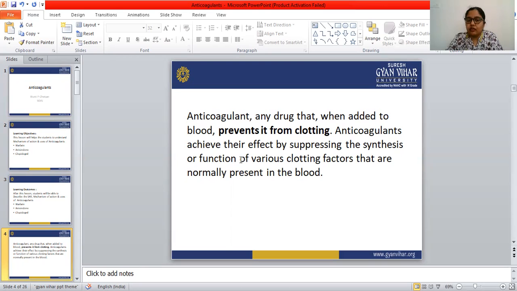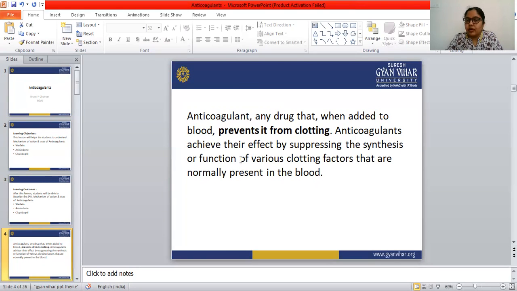Or if the blood coagulation does not occur and no clot forms inside the body, excessive blood loss happens, and that results in excessive hemorrhage.